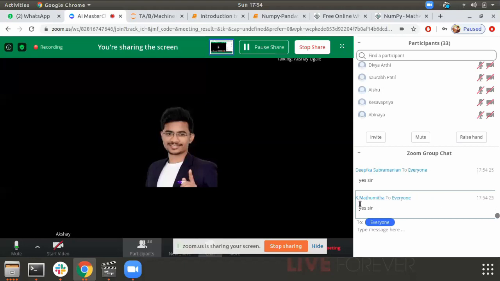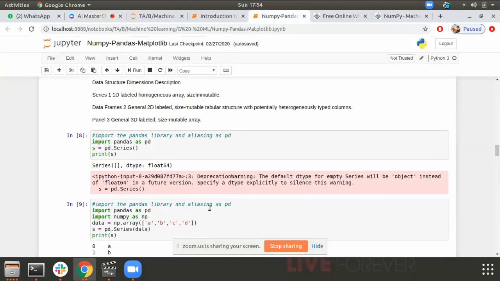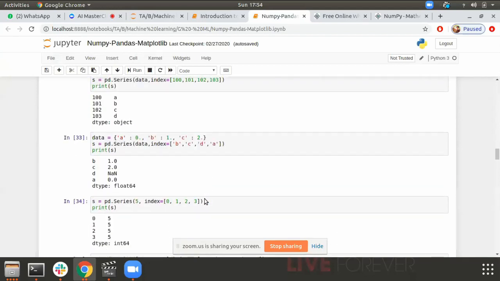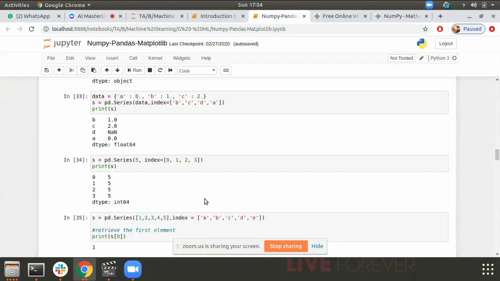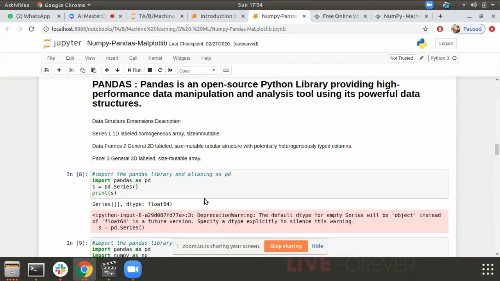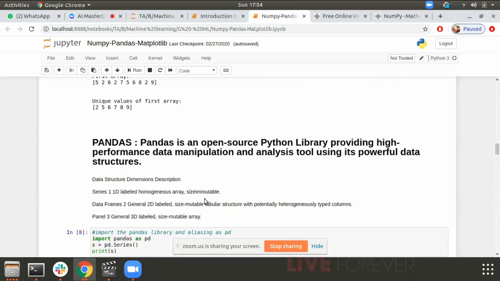So I think we can get started with pandas. We will be seeing some amount of pandas. I won't take much of your time. It's already 6. We'll see some amount of pandas and matplotlib in the next session. We'll extend by 15 minutes up to 6:10, and we'll see how much pandas we can cover.